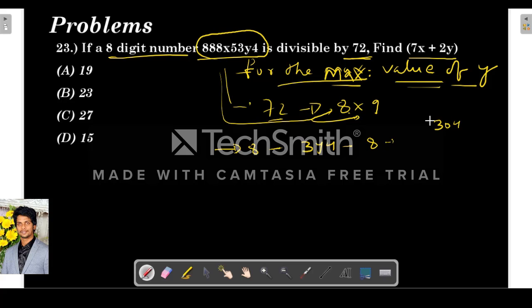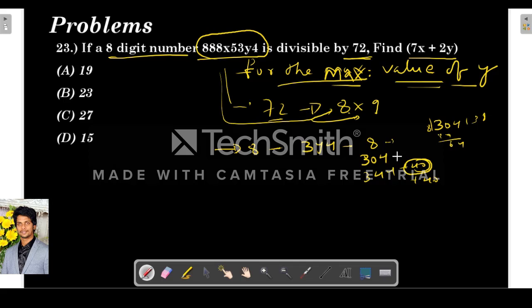So see the possibilities. If y is 0, 304 by 8. 8 3s are 24, 8 8s are 64, so 304 is divisible. So y 0 is possible, 304. And the next is plus 40, which means 344.